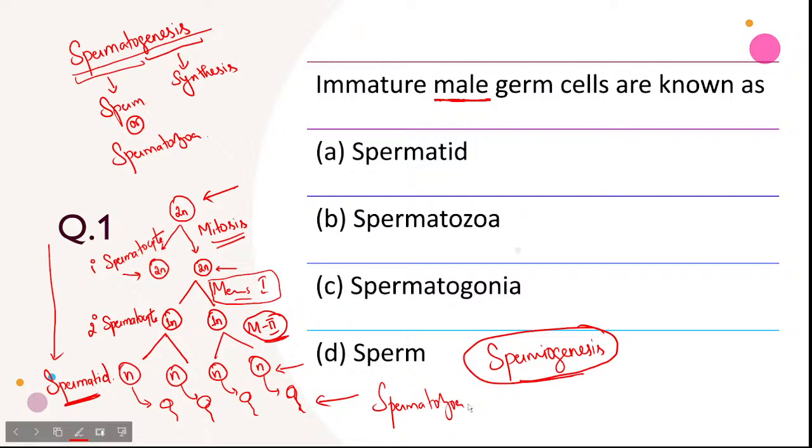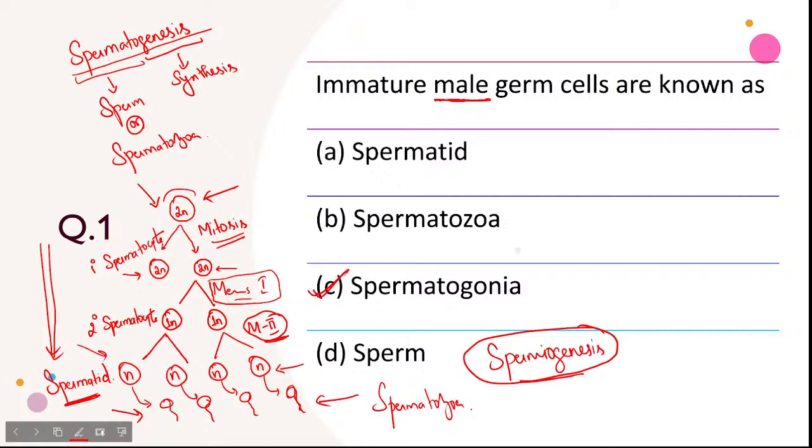The question is: immature germ cells are known as. I am giving a pause of 10 seconds so that you can think about it, because after studying all these things, you need to tell me which one is mature and which one is immature. Or you can just pause this video and then give me the answer. Here, this is the immature one, starting to get mature. This is the process of maturation, and here we can see the matured germ cell. So which one is immature?